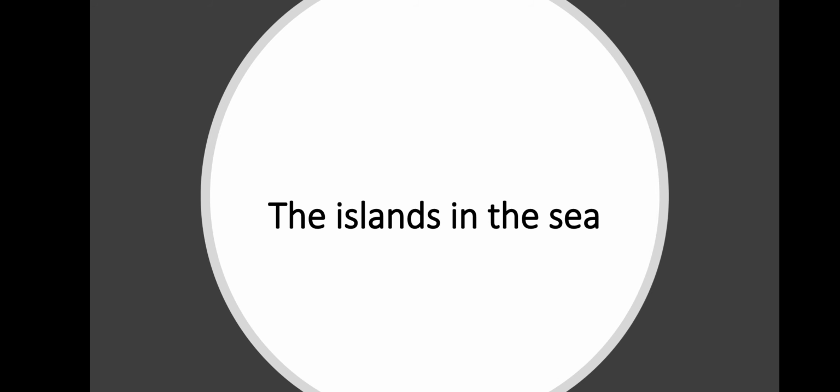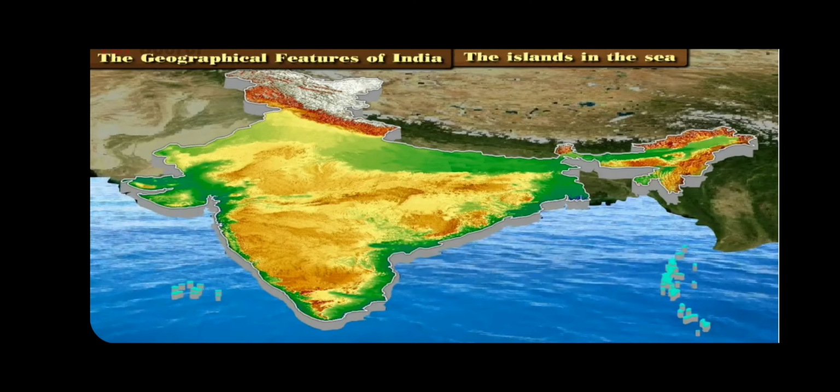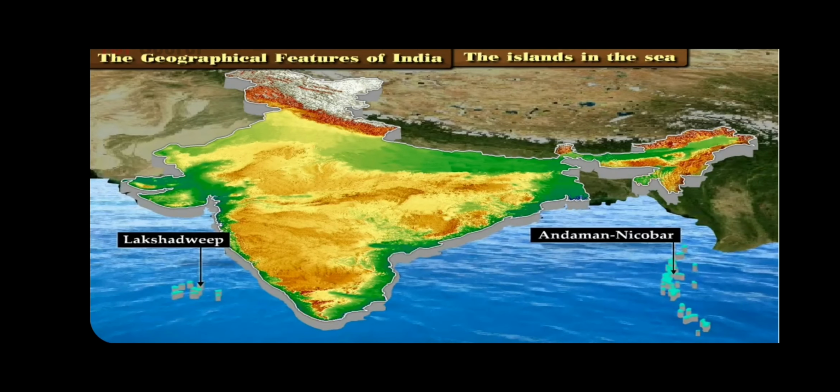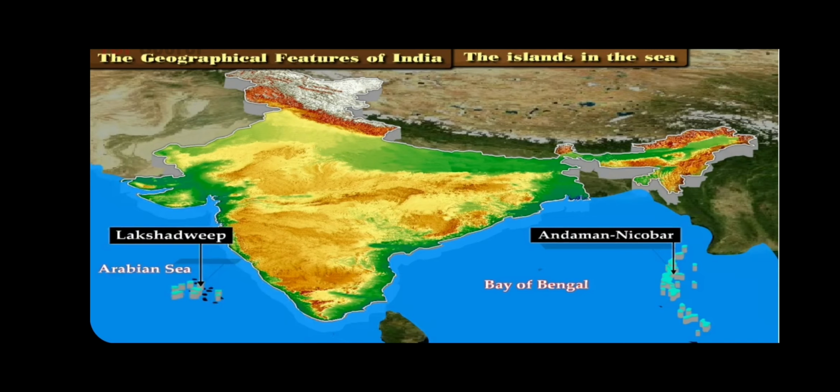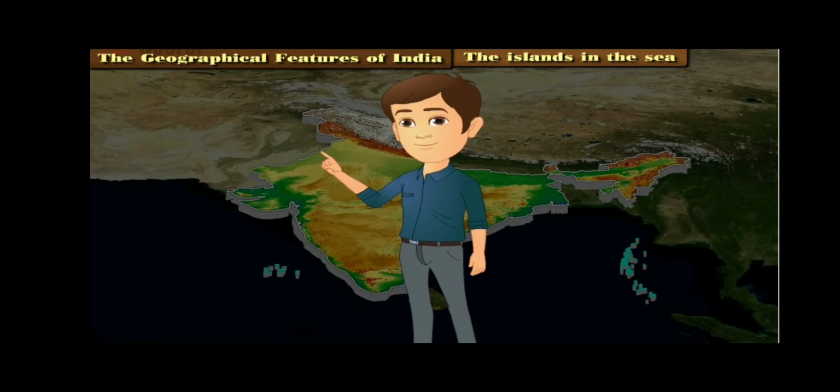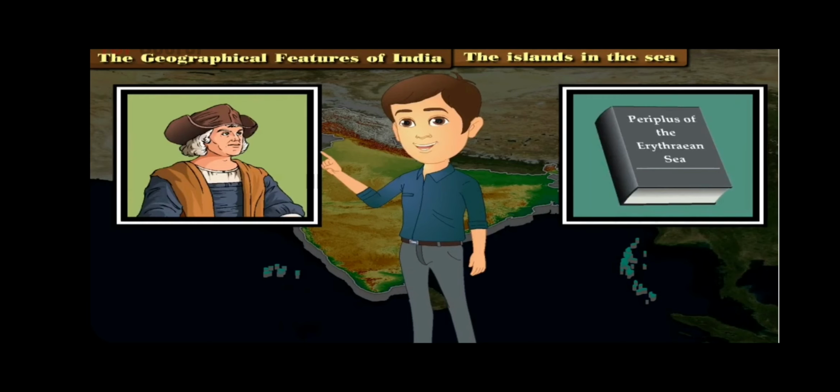The islands in the sea. India has received the boon of having a long sea coast. India has also got the gift of having islands like Andaman Nicobar and Lakshadweep. Of these, the Andaman Nicobar Islands are in the Bay of Bengal, while the Lakshadweep Islands are in the Arabian Sea. Probably these islands may have received importance even during ancient times. These Indian islands were mentioned by some anonymous Greek sailor in his book Periplus of the Erythraean Sea.